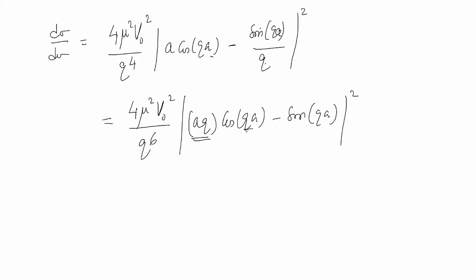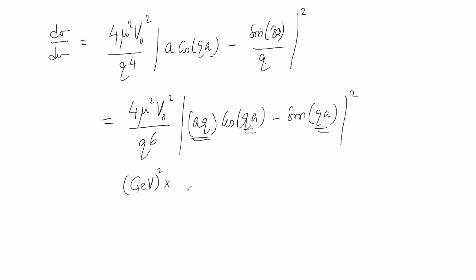Now see, again AQ is a dimensionless quantity, QA dimensionless. Therefore, inside the mod square, we have a dimensionless quantity. What is the dimension outside this mod sign? What will be the dimension of mu? What do you think? Anybody? The dimension of mass, the reduced mass, is GeV square or MeV square.